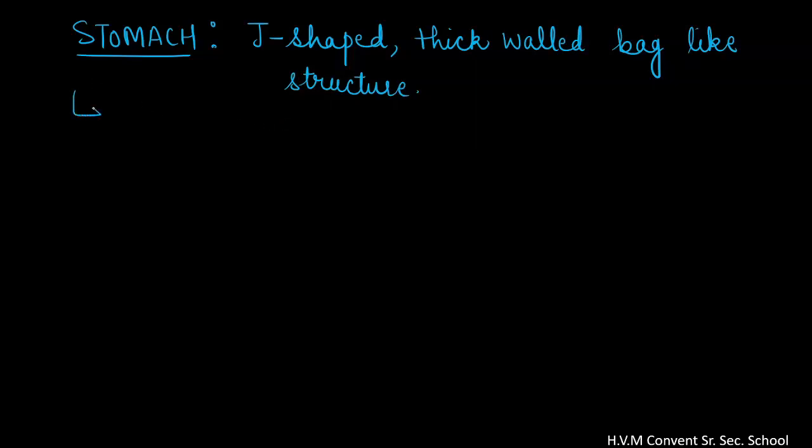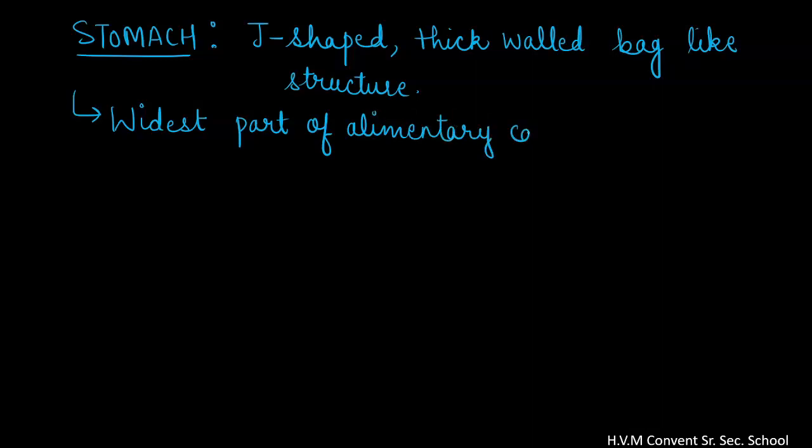Interestingly, the stomach is the widest part of our alimentary canal, and it is located towards the left side. Most parts of our alimentary canal are small tube-like structures, but the stomach is a J-shaped, very wide structure.